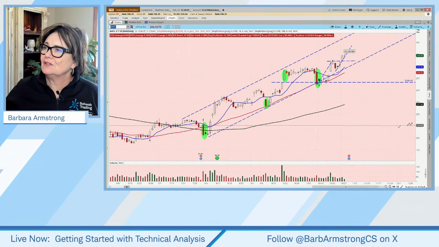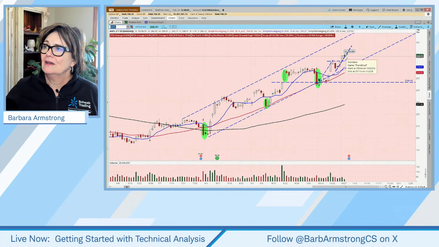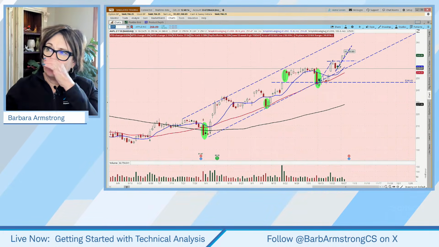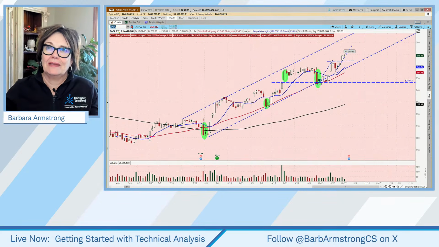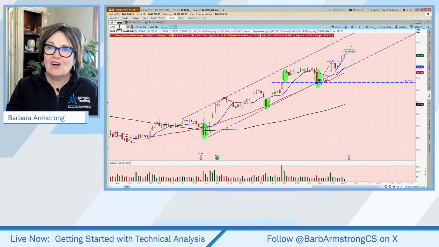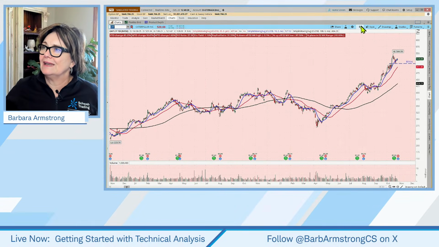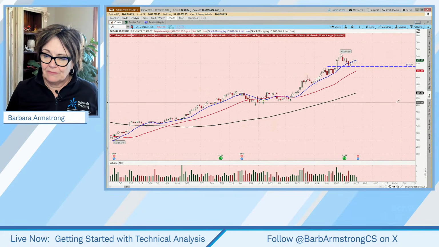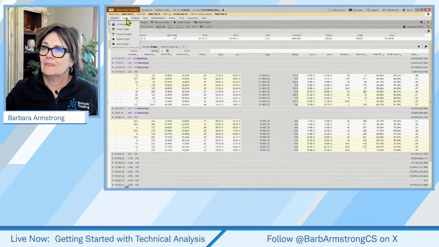But if you wanted to add a stock to your portfolio, you might say, hey, if this continues to go up, I would like to add shares here of Apple, but we haven't got an example where we don't have an earnings announcement coming up. With CAT, we have an entry, but we also have earnings tomorrow. So you might want to just say, I'm just going to wait and see what happens with earnings and then consider an entry. Okay, but just if you wanted to see an example, we'll come to the trade tab.